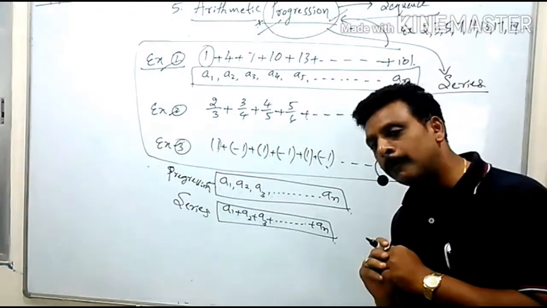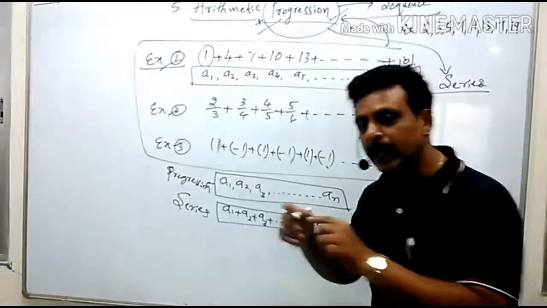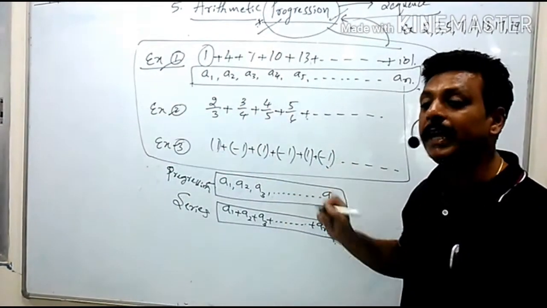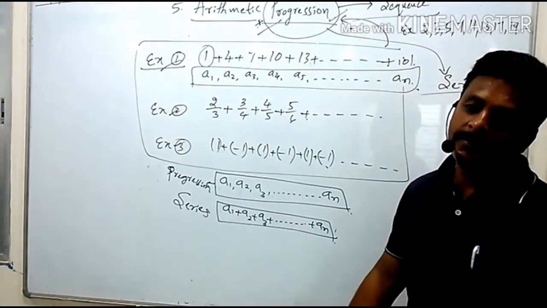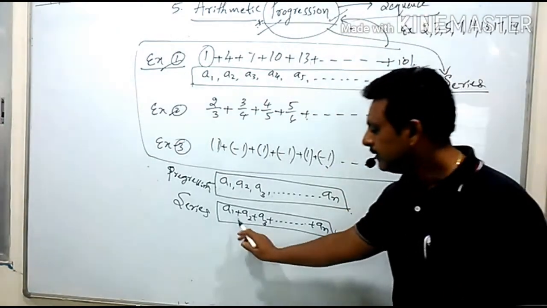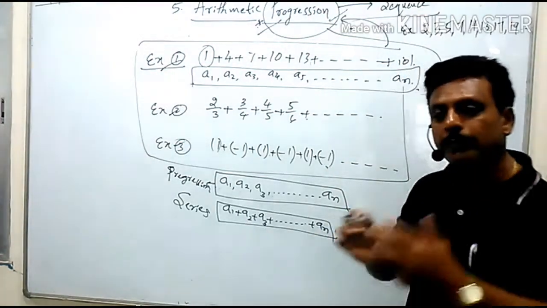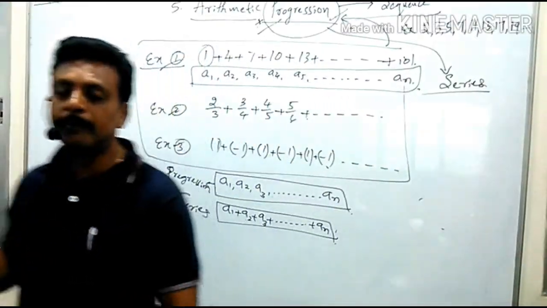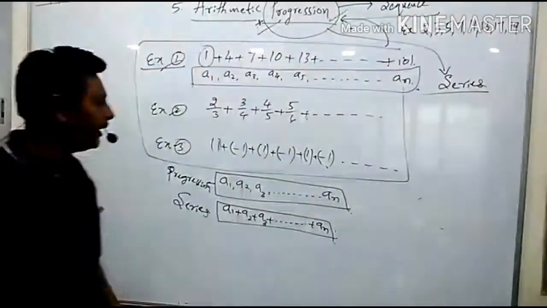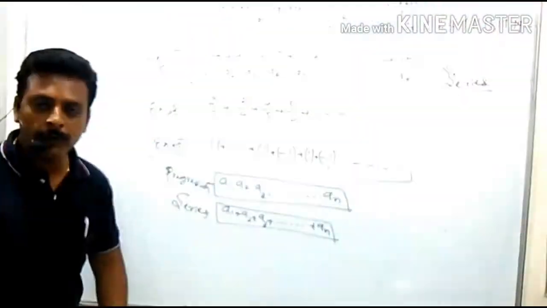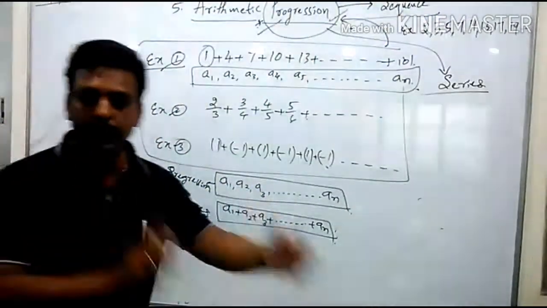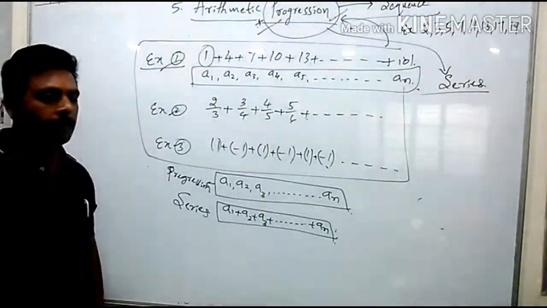Sir, what is the general form of a series? A1 plus A2 plus A3 plus ... plus AN. That is called a series. But the meaning is the same. This is the sum of terms of a progression. These are the individual numbers which are arranged according to a certain rule. So I think you understood what is the meaning of progression, what is the meaning of series.